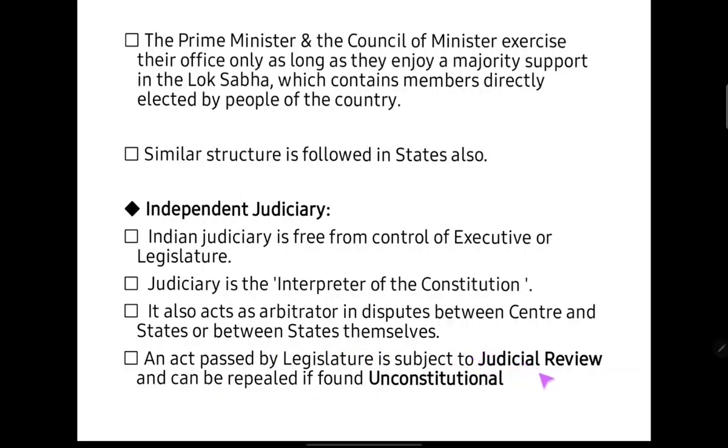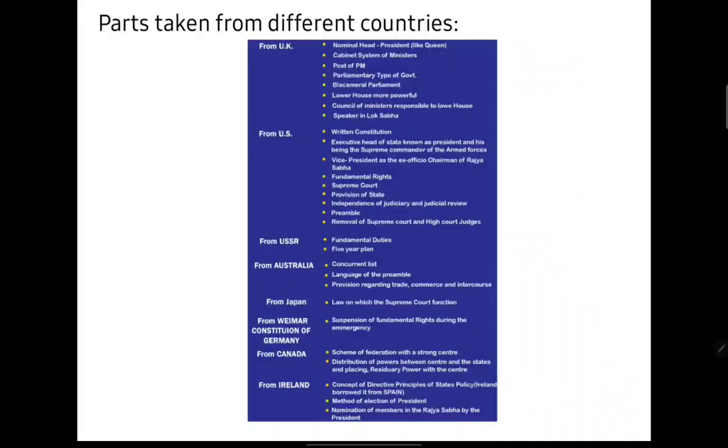Also, there is a feature by the name judicial review. It is a really great concept. What happens is, if the legislature has passed any act or has made any law that is against the basic structure of the constitution, the basic structure being somewhat pertaining to the basic rights and how the democracy is upheld in the country, so if the law is found unconstitutional or against the basic structure, that act or law can be repealed by the Supreme Court. So that is the concept of judicial review.